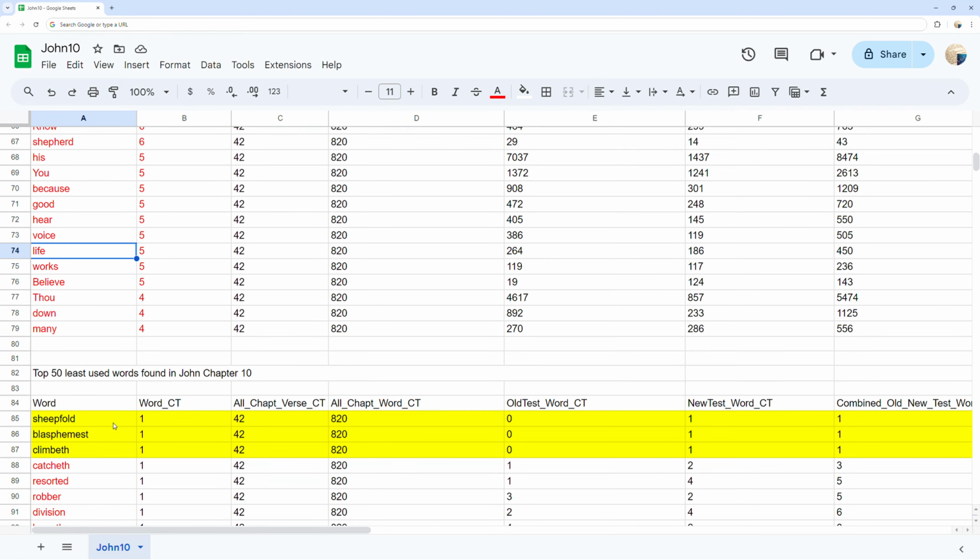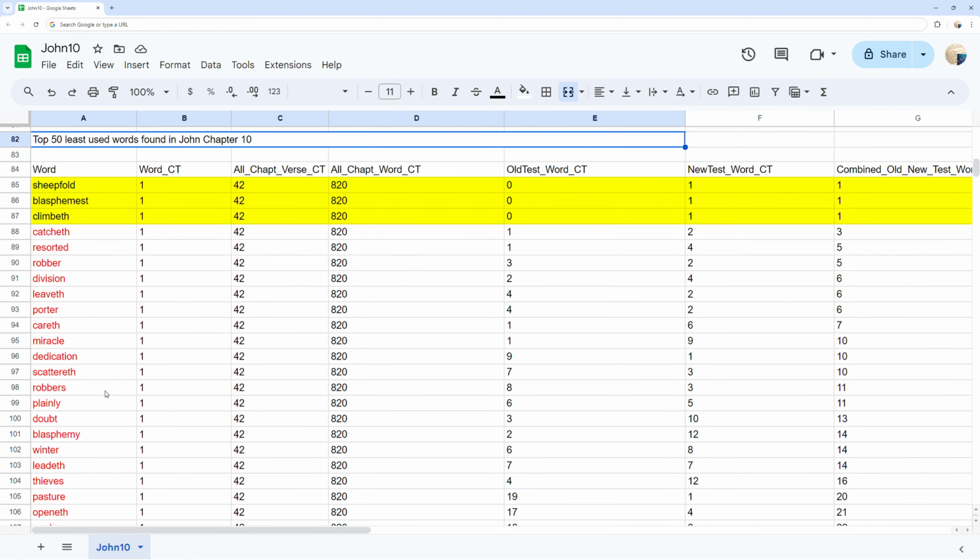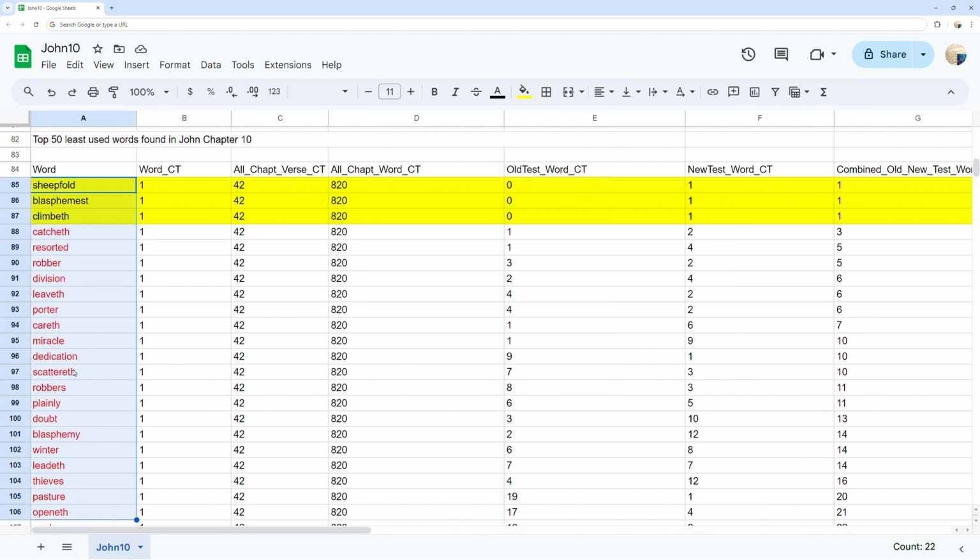Top 50 least used words found in chapter 10. You can see the least frequent words in John chapter 10 and the word count for each. As well, you can compare that to the total times those words are used in the whole of each Old Testament, New Testament, and both Old and New Testaments.